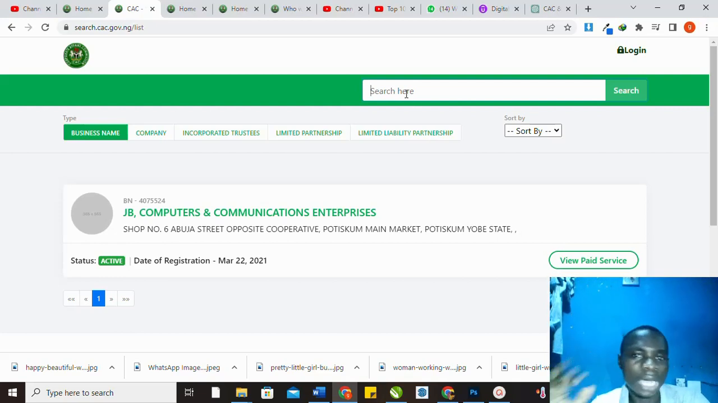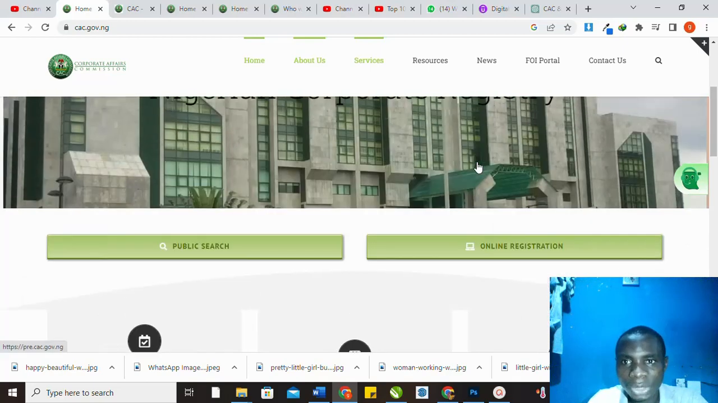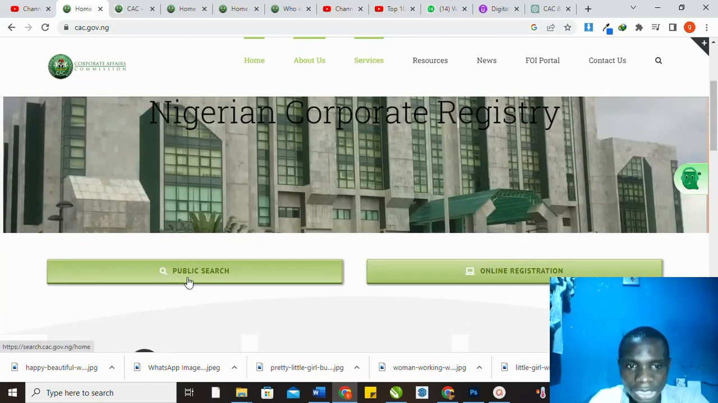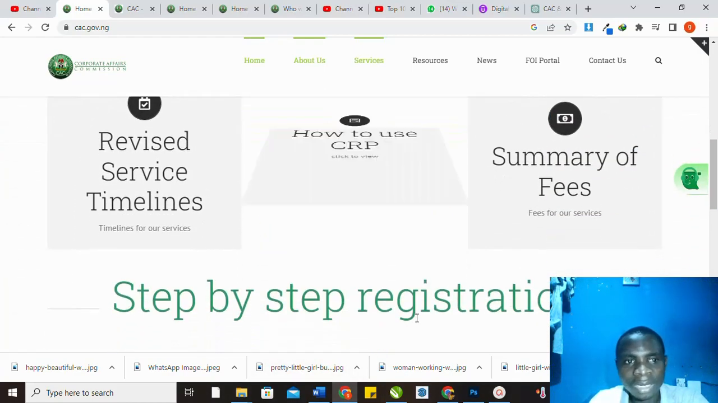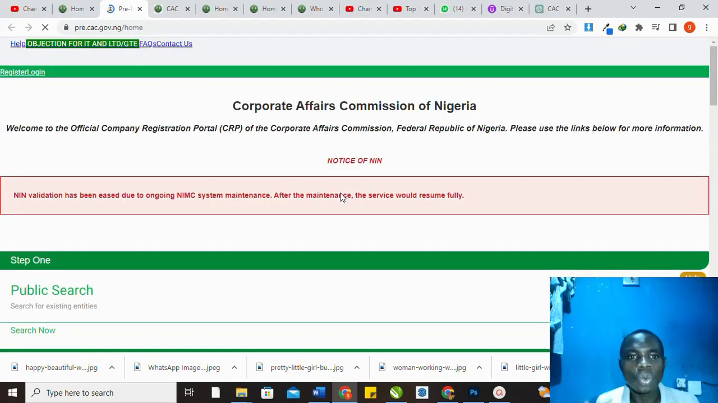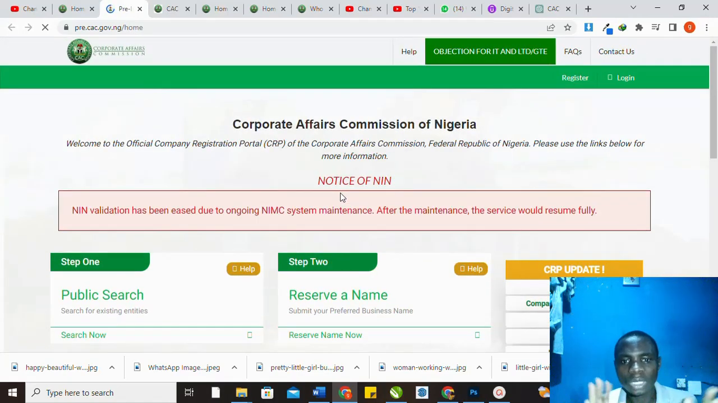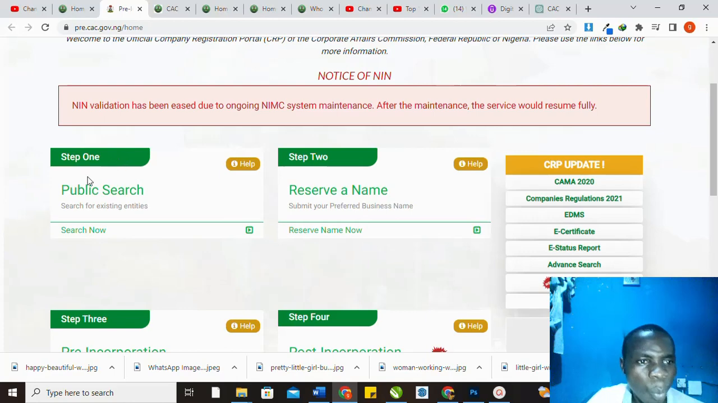So now this is how to go through the CAC portal. This is how to check the name availability. Now the second one I'm going to show you is online registration. Now you have checked public search. Now the next one we are having is online registration. I'm just introducing us to their portal today. So before we go on to our next section, how to reserve a name, we can see when we click on the online registration here, it's taking us to this place, which is step 1. Step 1 is public search.